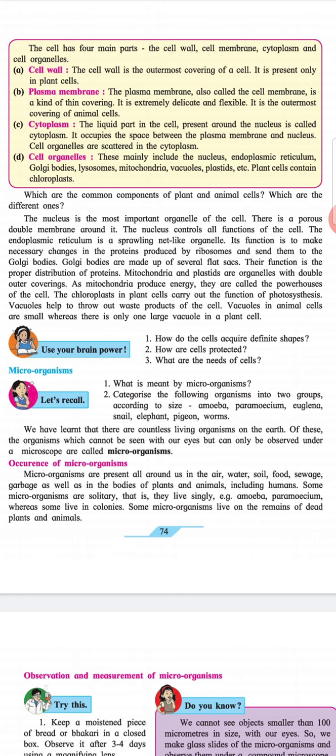Use your brain power. 1. How do the cells acquire definite shape? 2. How are cells protected? 3. What are the needs of cells?